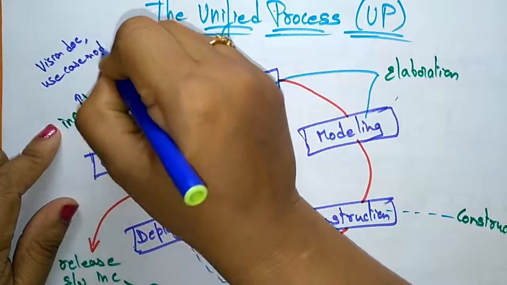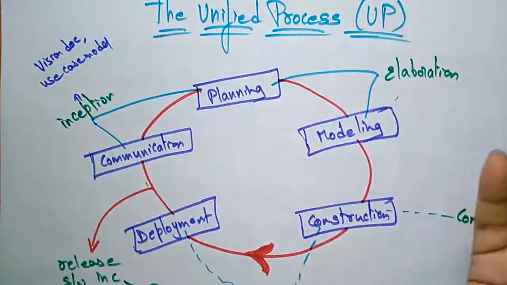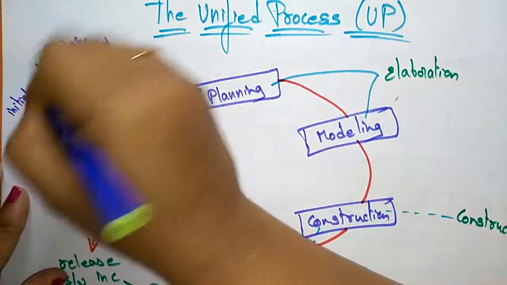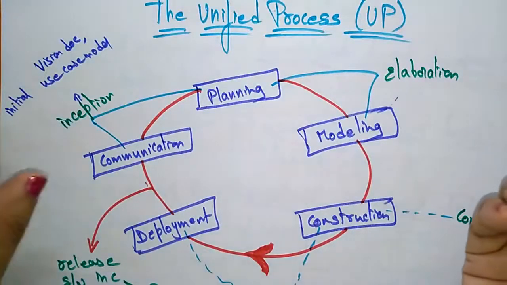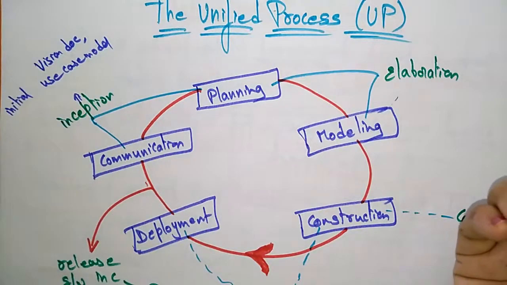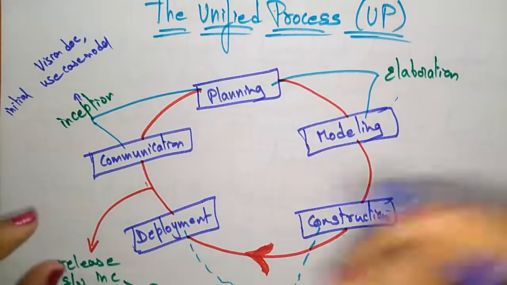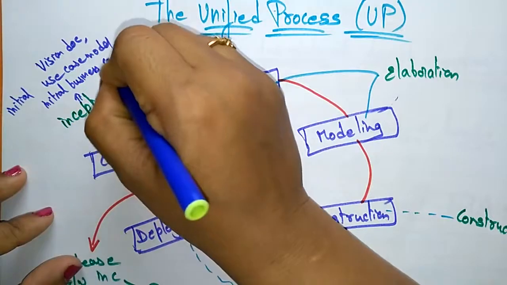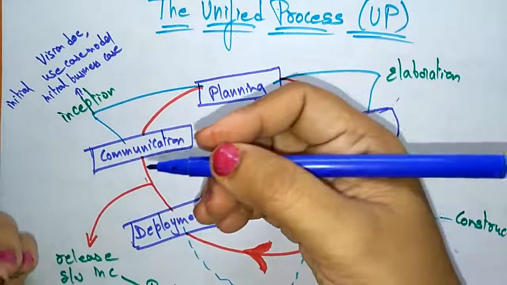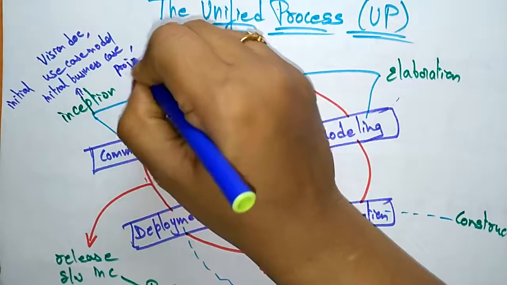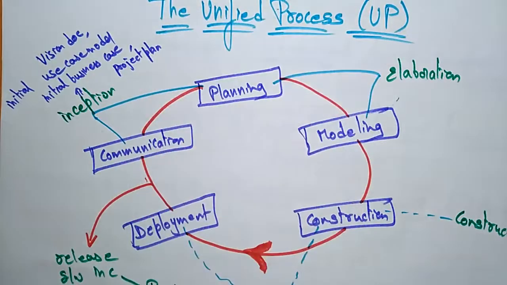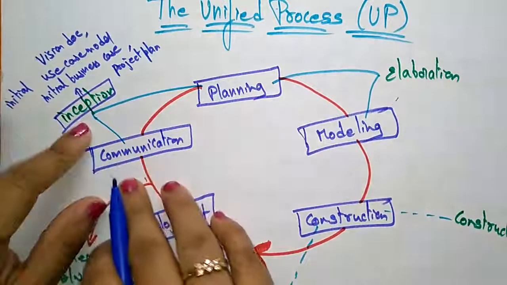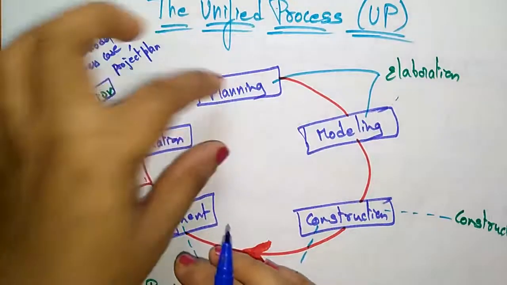Why am I going for the model in communication? Because they have tried to plan the project. So it is just the initial use case, not the final one. It's the starting blueprint for the product. They implement the vision document, the initial use case model, the initial business case model, the initial risk assessment, the project plan, and the phases, iterations and business model. Everything comes under this inception. It's a combination of both communication and planning.